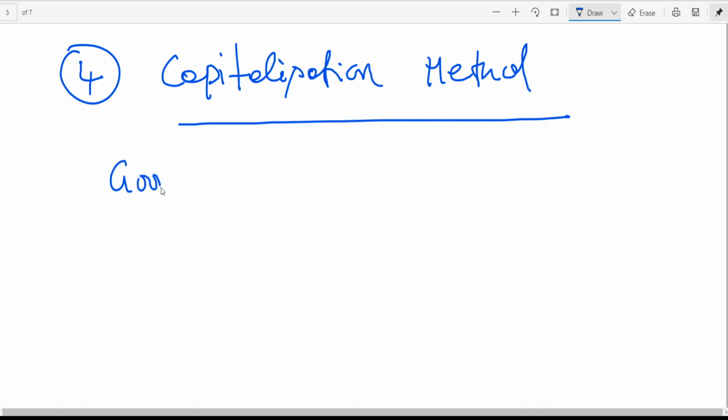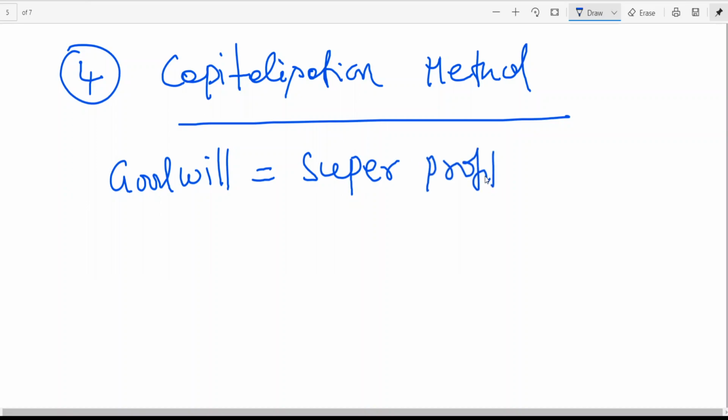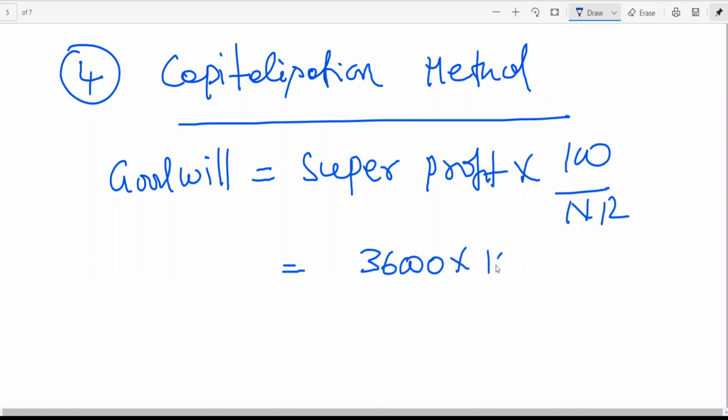So goodwill is equal to super profit into 100 by normal rate. What is super profit? Already, I am taking the same super profit, my dear friends, 36,000, into 100 by normal rate, 20%.